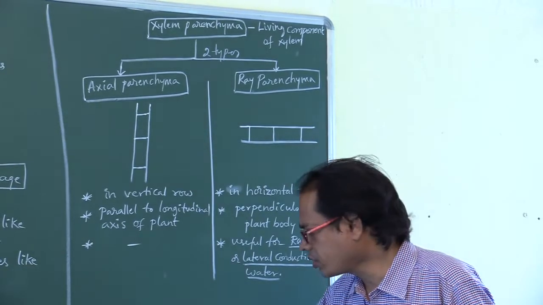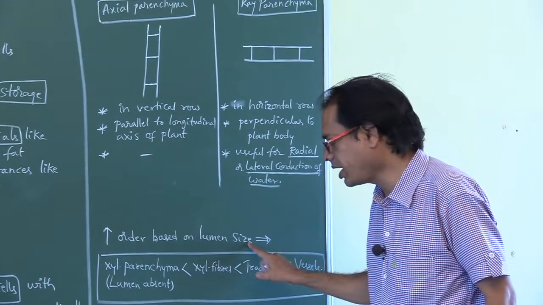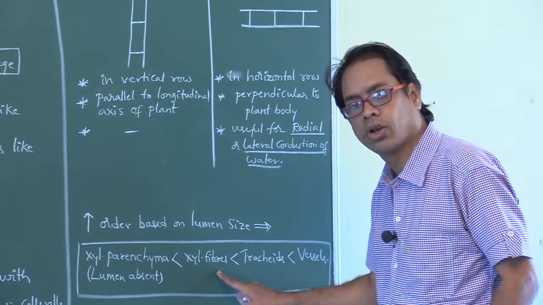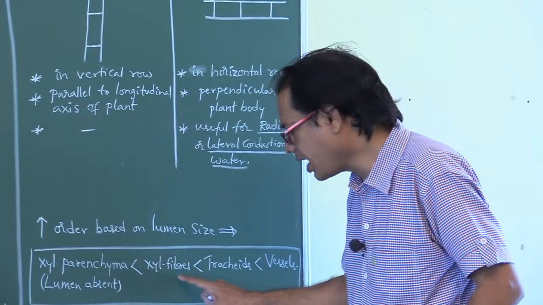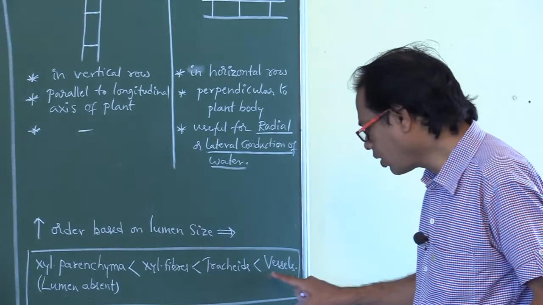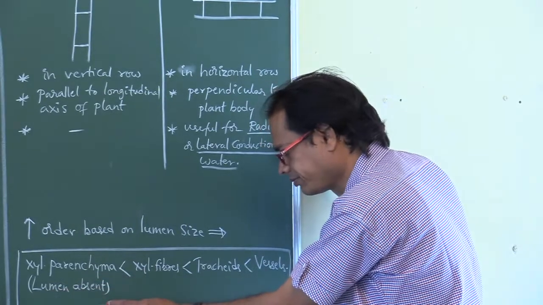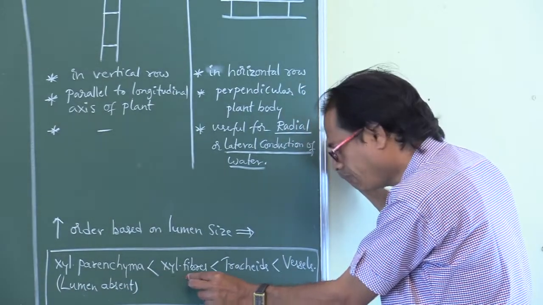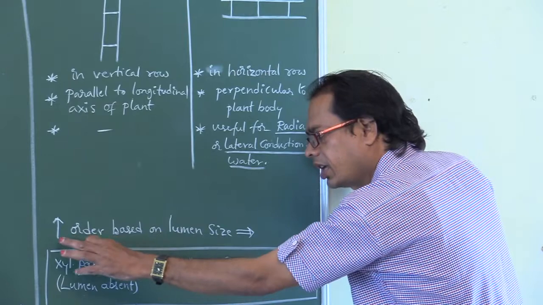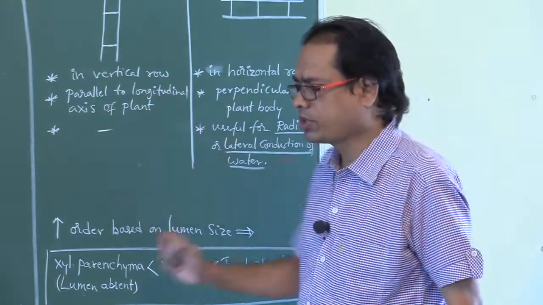Next, one more important point, my dear students: increasing order based on lumen size. Xylem parenchyma lumen is absent. Xylem fibers have an obliterated central lumen. Somewhat more means tracheids. Highest, wider lumen is found in vessels. Xylem parenchyma lumen is absent, somewhat more in xylem fibers, somewhat more in tracheids, somewhat more in vessels. This is the increasing order based on lumen size. So, please note down all these points.